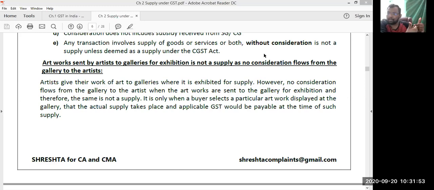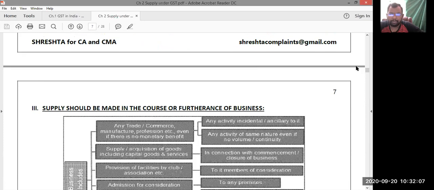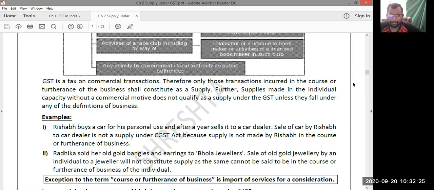Whenever a person comes to the art gallery and purchases your artwork, your painting, your drawing, then that is said to be the supply, and that is liable to GST. Are you following, ma'am? Next. Supply should be made in the course or in furtherance of business, at least in furtherance of business, in support of business. And all the ancillary and incidental activities also constitute supply as well. Now after that you have the definition of business that you can see.